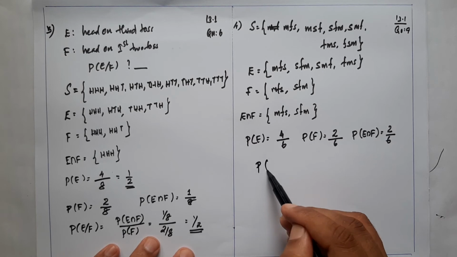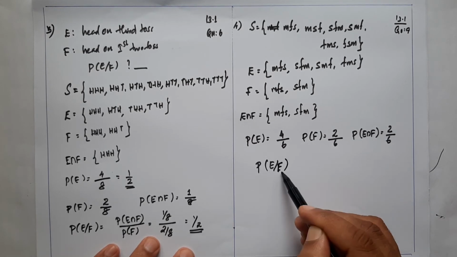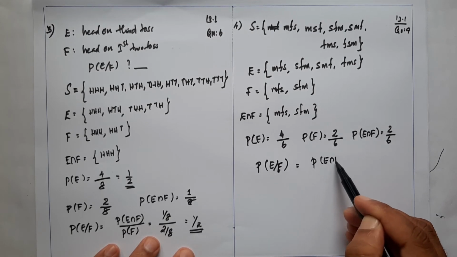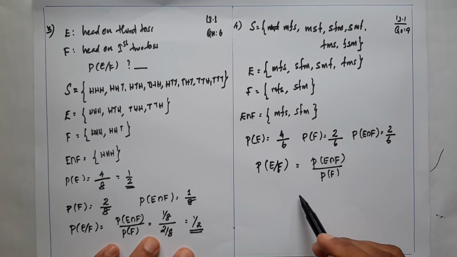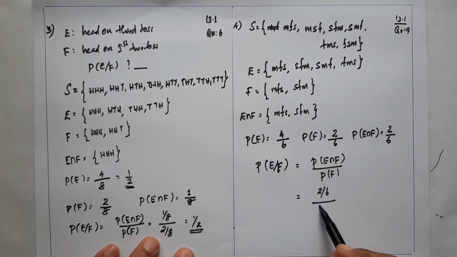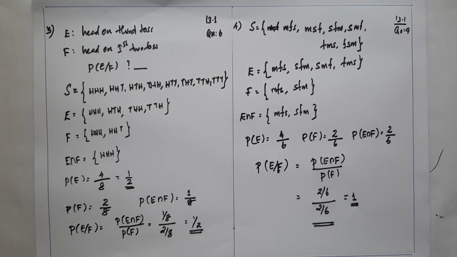Using conditional probability we find P of E given F. The definition is P of E intersection F divided by P of F. P of E intersection F is 2 divided by 6, and P of F is also 2 by 6, and therefore the probability is 1. You already know this is the maximum probability. The answer is 1.